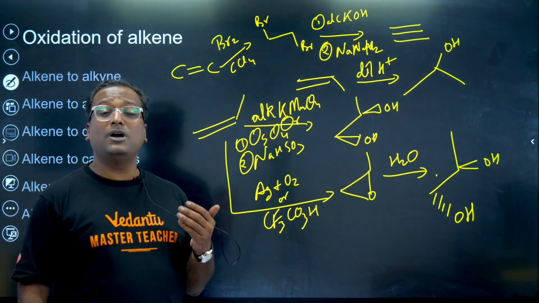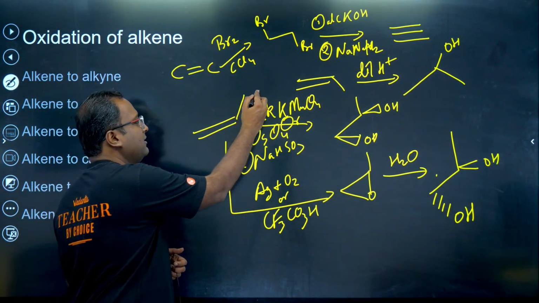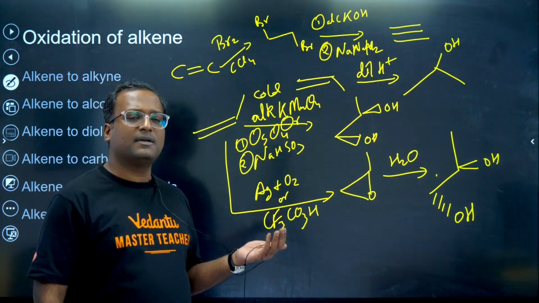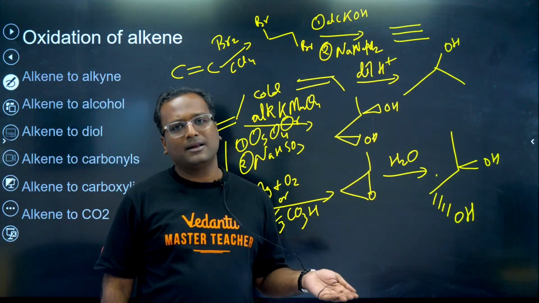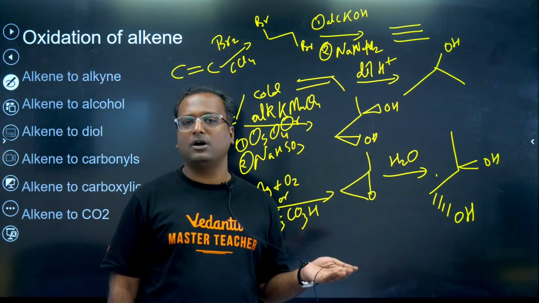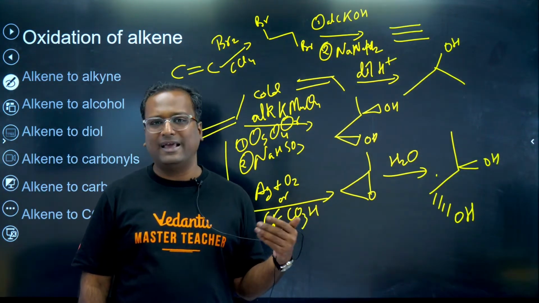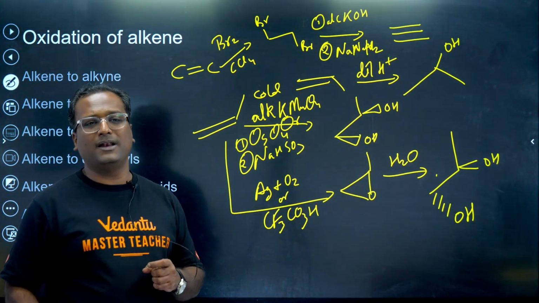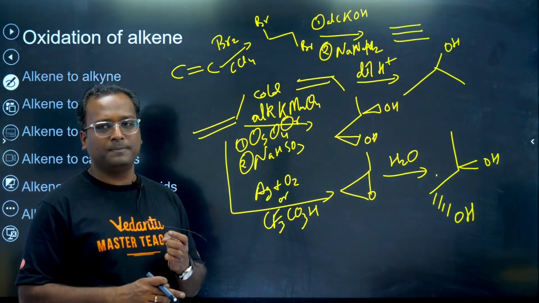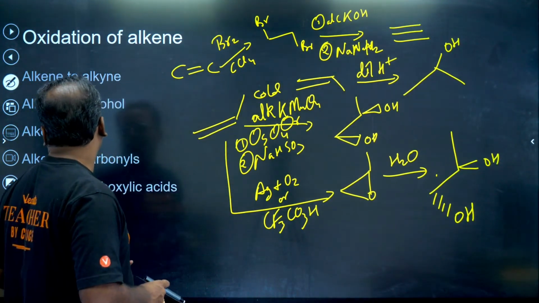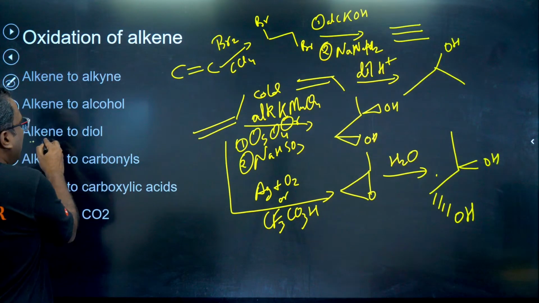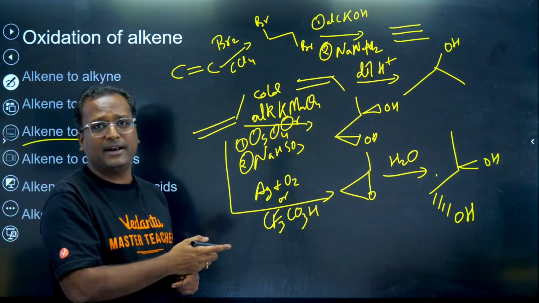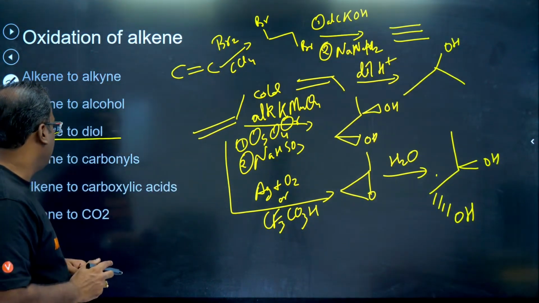Cold alkaline KMnO4 is used here, so its oxidizing power is less. If you use concentrated hot alkaline KMnO4, or hot acidic KMnO4, then you get acid, you are correct, but not in this case. Cold alkaline dilute KMnO4, no. Next, this was about alkene to diol, a very important reaction. Please keep in mind where it is syn addition and where it is anti-addition.